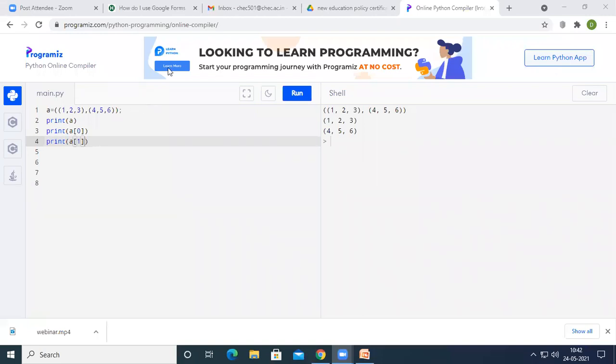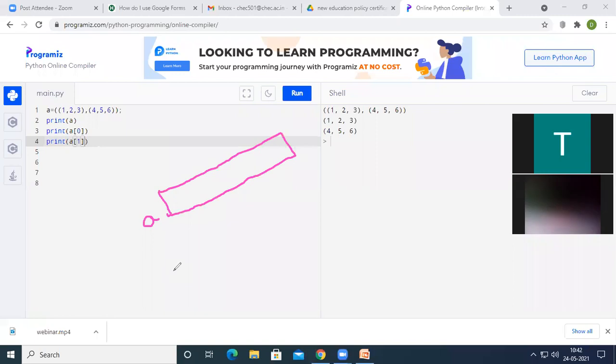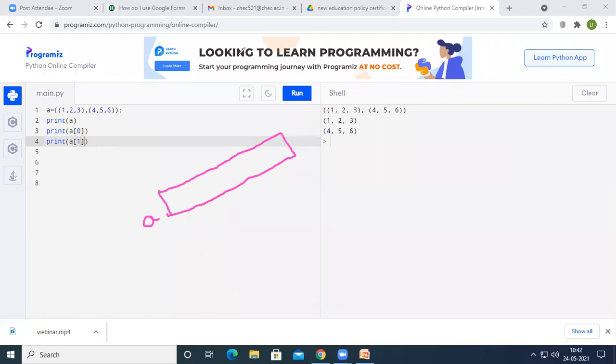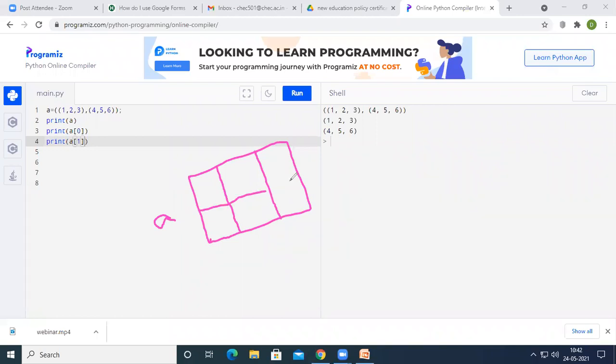See here, after executing the first statement, that is a equal to 1 2 3 within the braces and 4 5 6 within the braces, a certain amount of memory will be created. The name of the memory will be a, and the entire memory will be divided in such a way that there will be 2 rows and 3 columns.